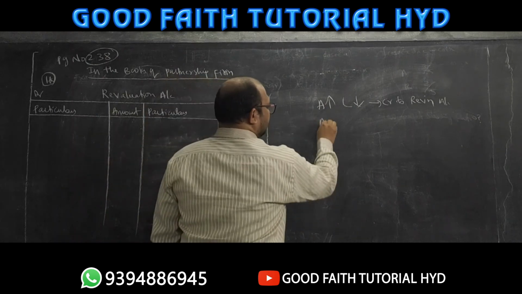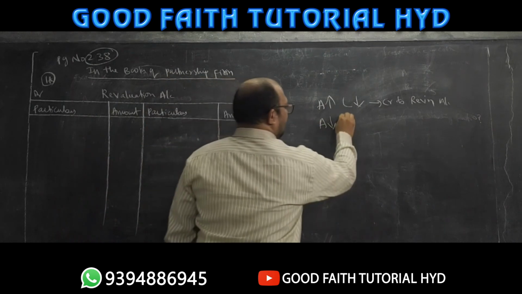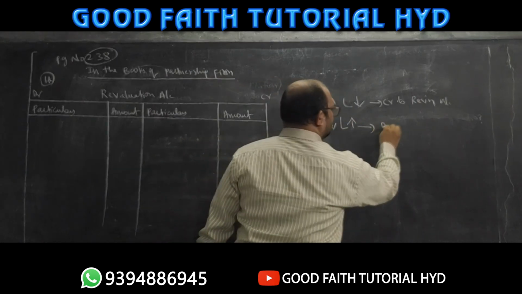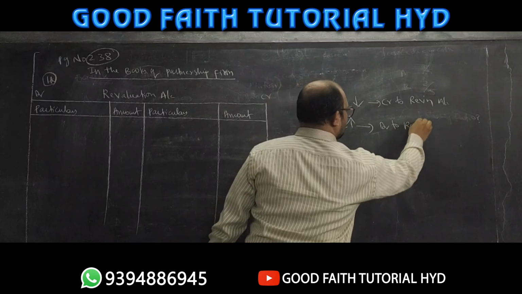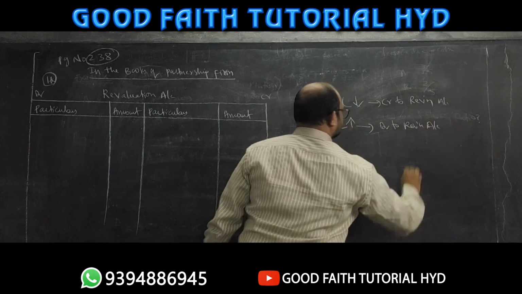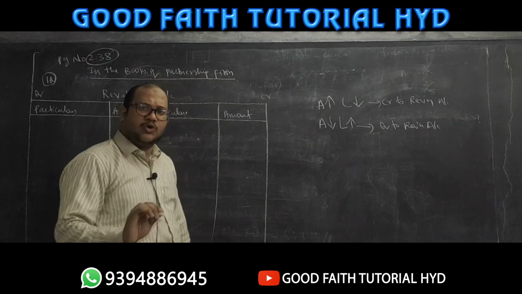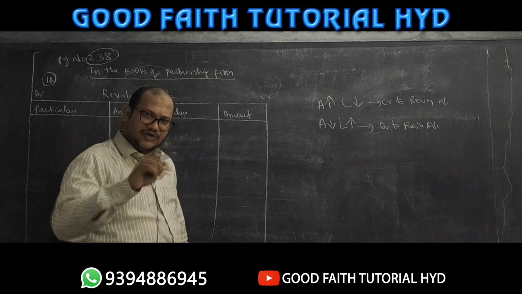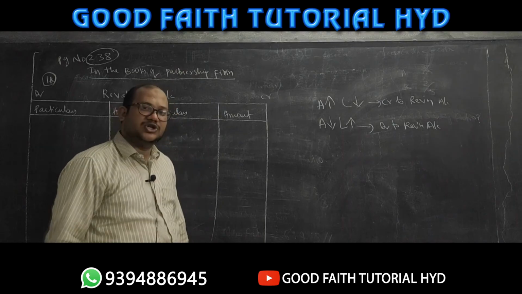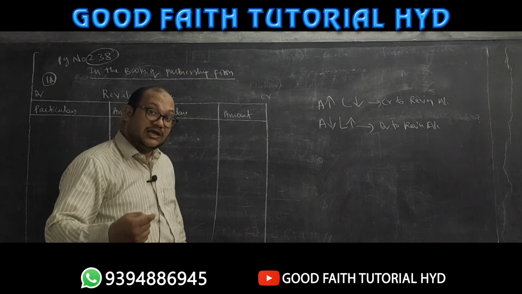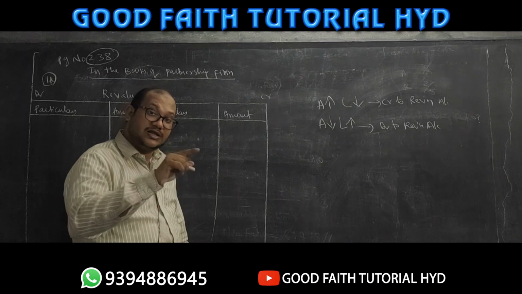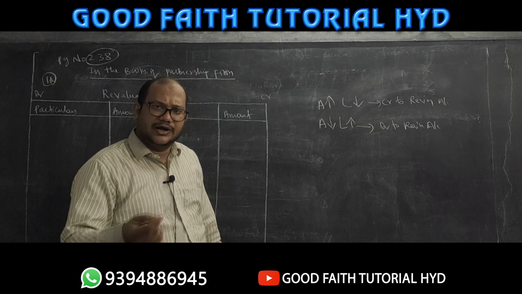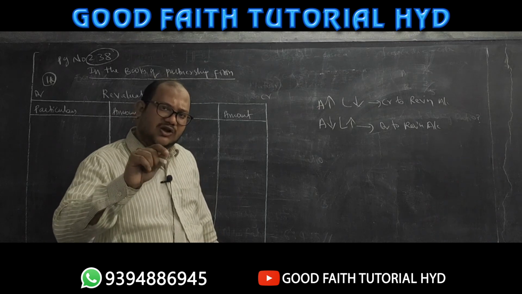उल्टा हुआ, for example if asset value is decreasing and liability value is increasing, then what we have to do sir, we have to debit this to revaluation account. Simple rule of preparing revaluation account: if asset is increasing, credit side of revaluation account; if asset is decreasing, debit side of revaluation account; if liability is decreasing, credit side of revaluation account; if liability is increasing, debit side of revaluation account.